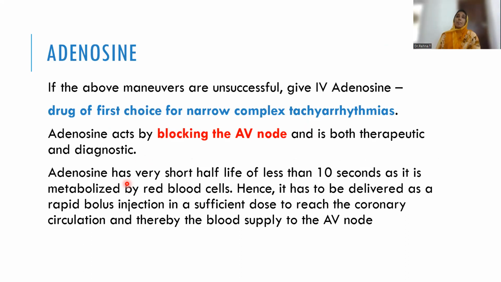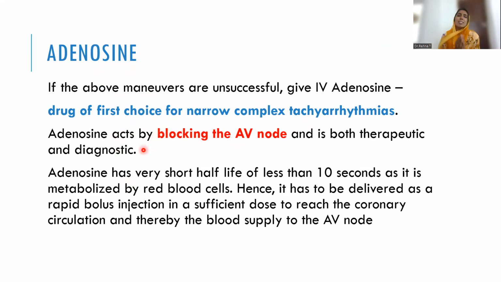But if we are doing the vagal maneuvers and it is still not reverting, please consider the drug of choice, that is adenosine. This is the drug of choice for narrow complex tachyarrhythmias. It acts by blocking the AV node and is both therapeutic and diagnostic.